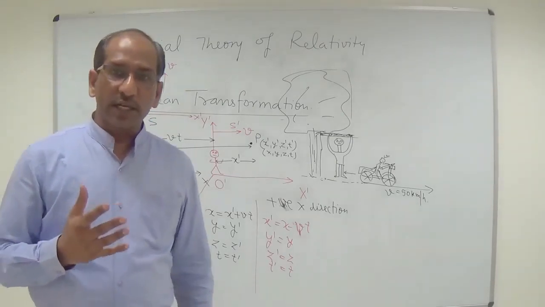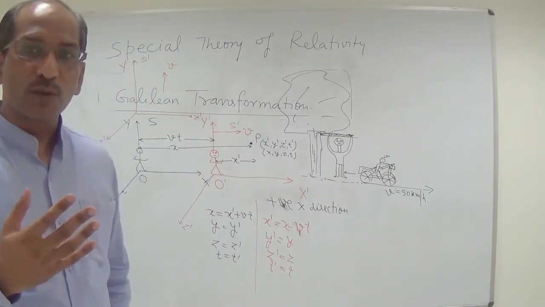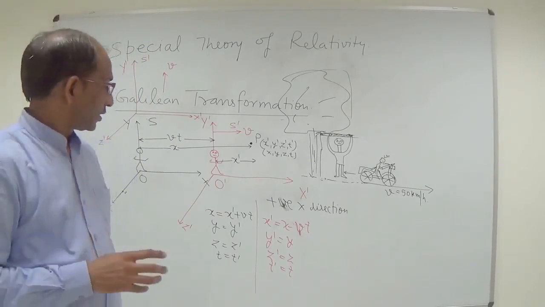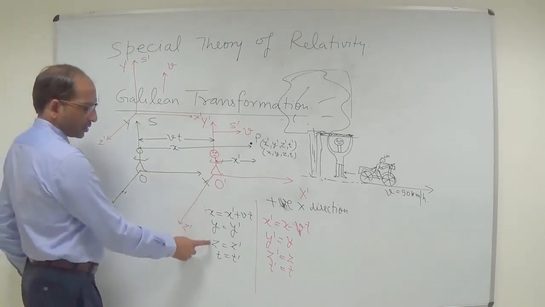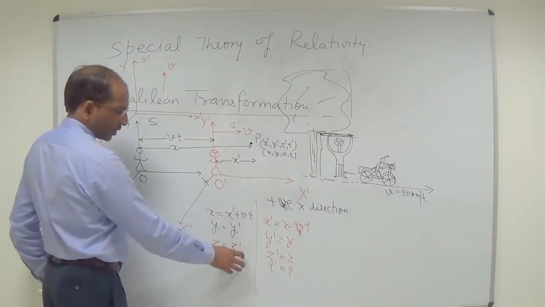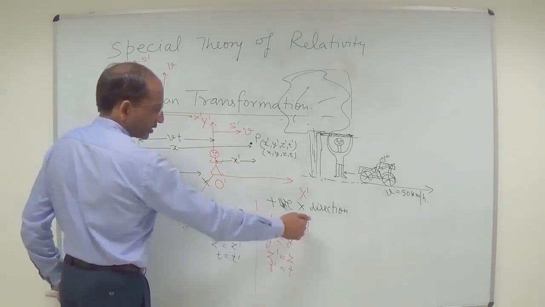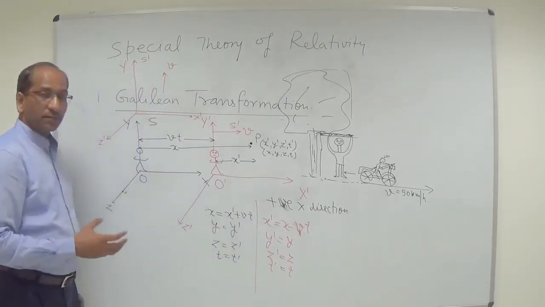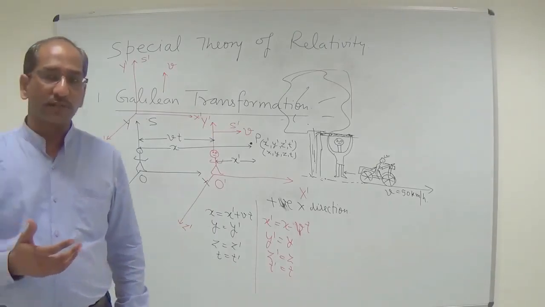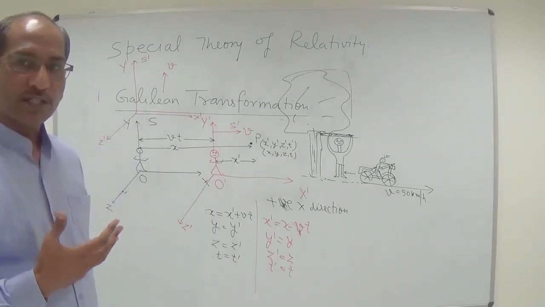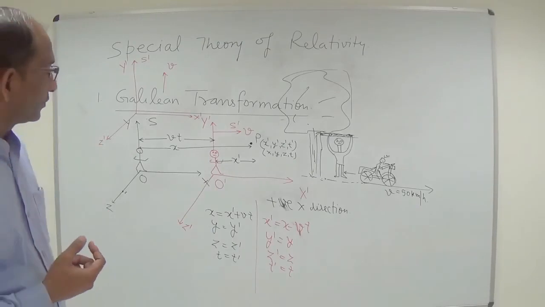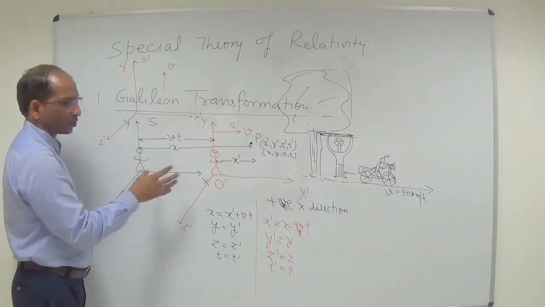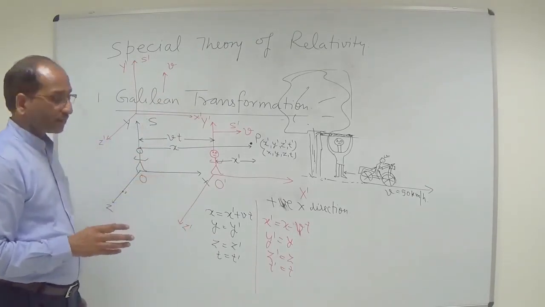So these are the relationship between the two coordinate systems. One is the prime and the second is the unprime. Here is the unprime plane, this is the prime plane. I have written here vt because t is equal to t prime. There was no change in time in this particular topic, Galilean transformation, because of the relative motion.